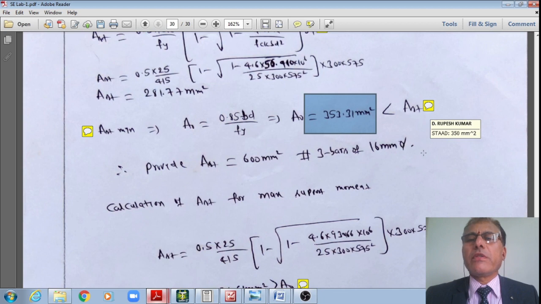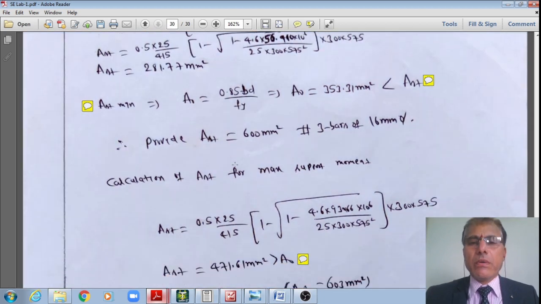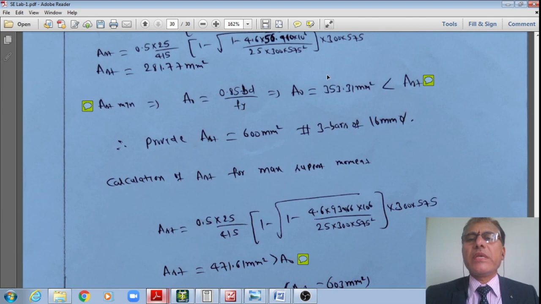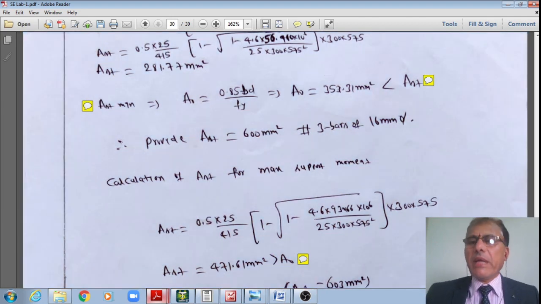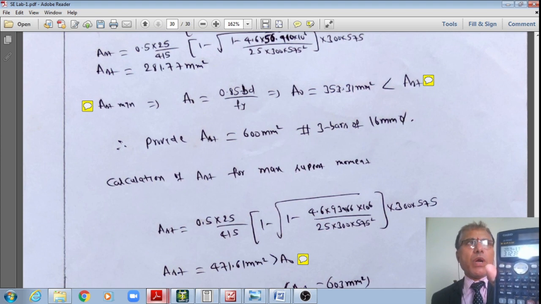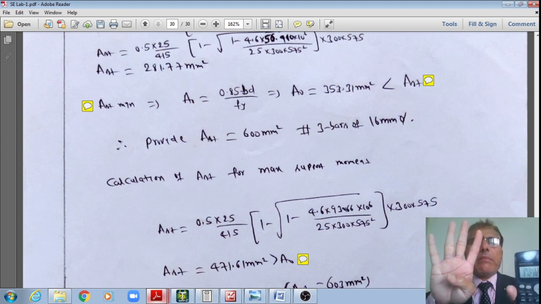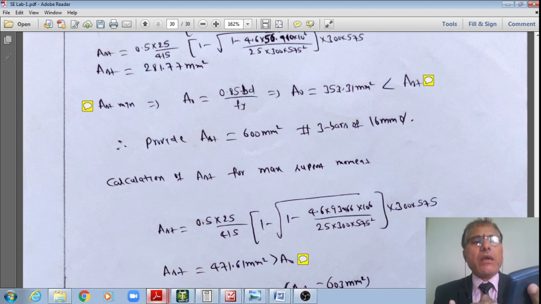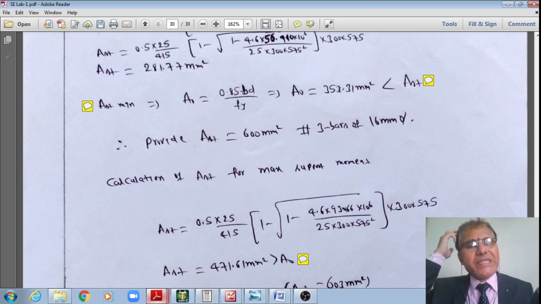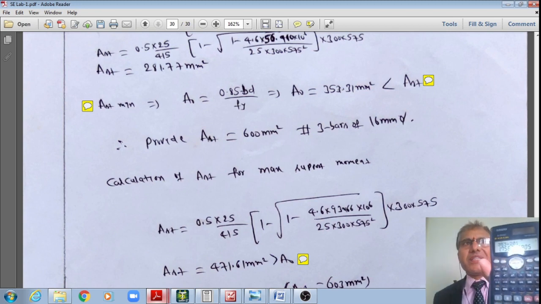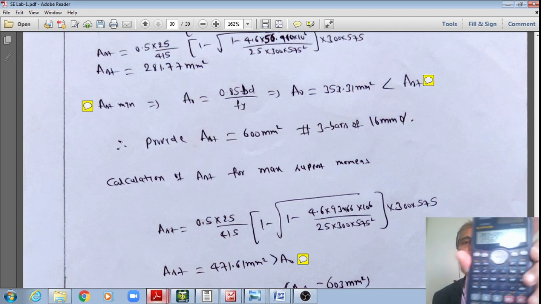That is my conclusion. Now we will see. By assuming, say, 16 mm dia bars, what I can do is provide 12 mm dia bars. Therefore, say for 353 divided by 113, now I require 3.12. Either you provide 4 12 mm dia bars as positive steel, or alternatively the next higher diameter is 16 mm. If I use 16 mm dia bars, you require just 1.75 number of rods.